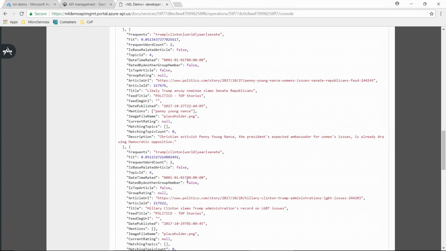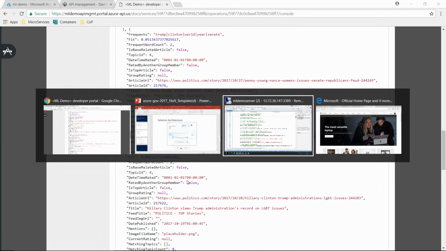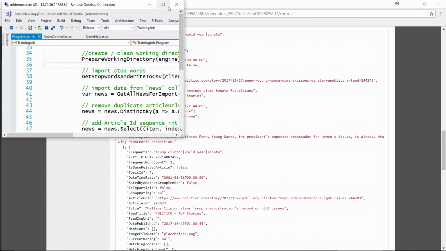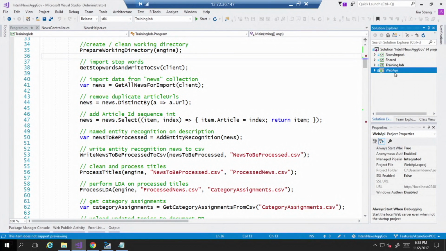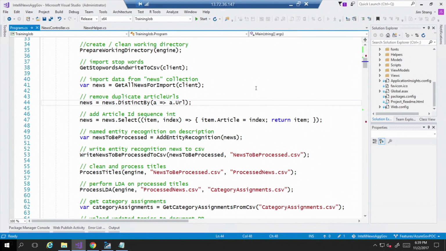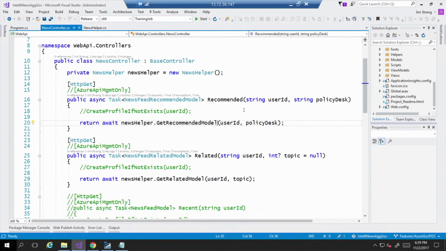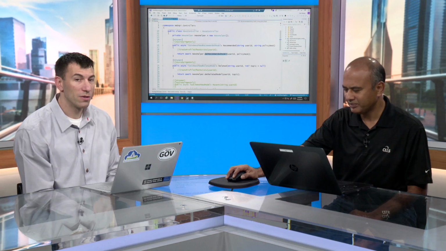Right. So I wanted to quickly show you this. I also want to very quickly go to the machine learning server, Steve. Let me just maximize this here. And here is the web API. Let's bring up the code. I have some things open right here, the controller, and these are the two API methods, and this is the one we call get recommended model. So this is the API.